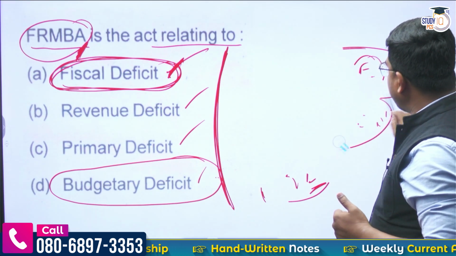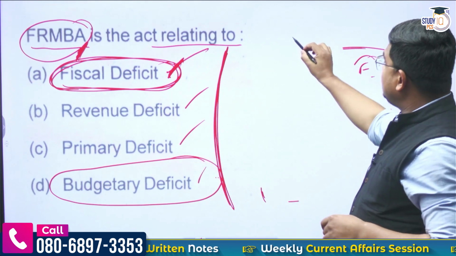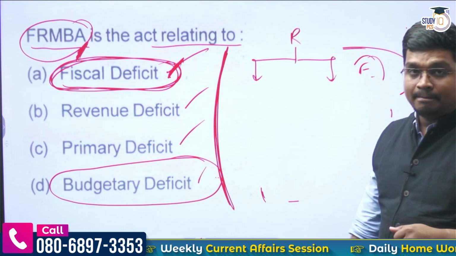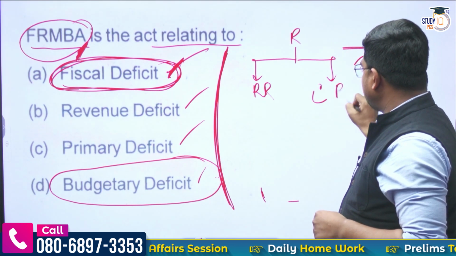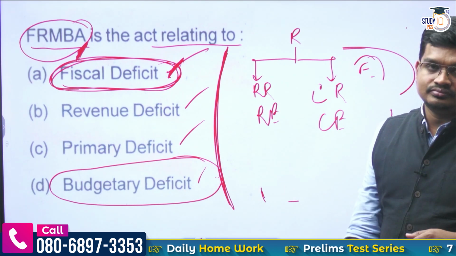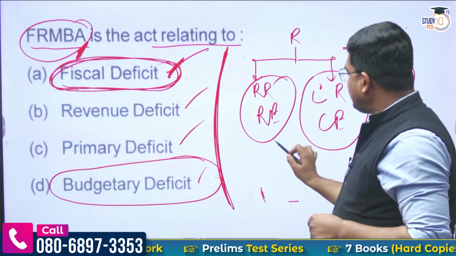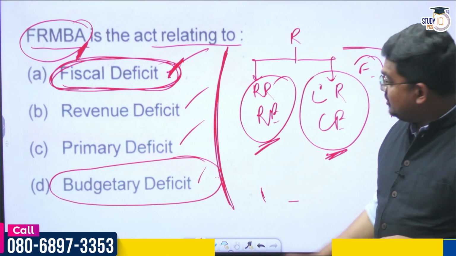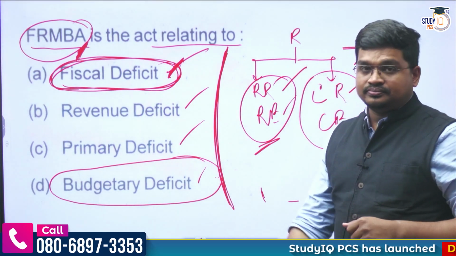this revenue and expenditure is divided further. Under this, revenue, again we divided into two parts. One is revenue receipt, another one is capital receipt. Revenue expenditure and capital expenditure. Okay, so these are different types of what we call revenue and expenditure: revenue receipt, revenue expenditure, capital receipt and capital expenditure.